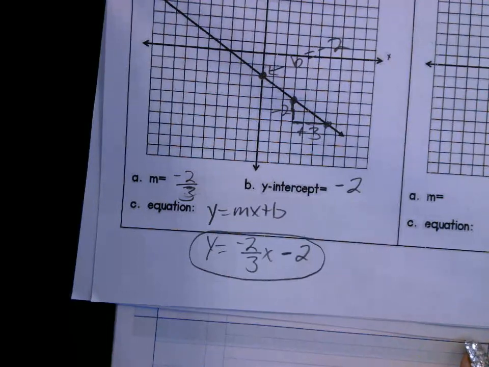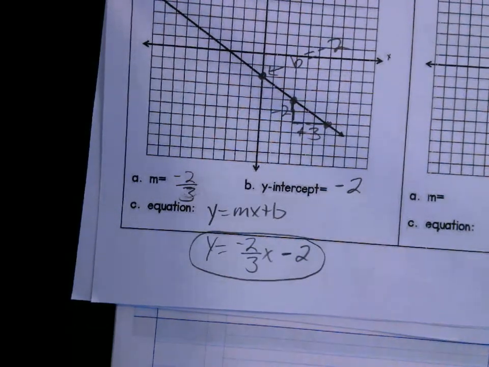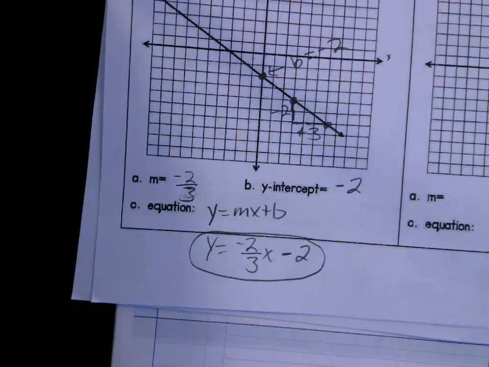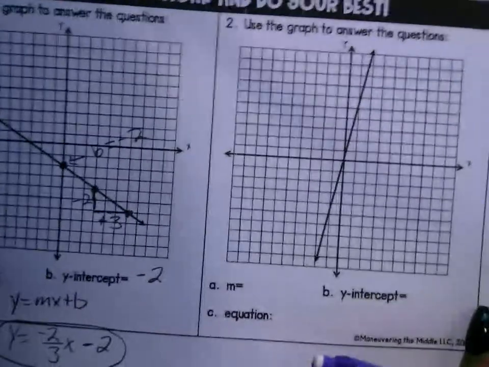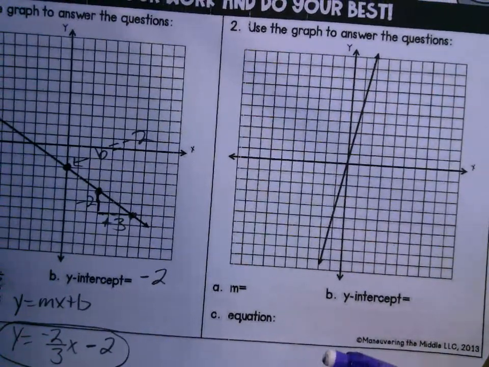All right. And so you should be able to do the second one completely on your own. I'm only going to give you like 30 seconds, and then I want you to take out these half sheets that we did yesterday, these two right here. I'm going to give you a couple seconds to finish up problem number 2, and we're moving on. Let's go ahead. Any questions about the second one? Yes, baby.